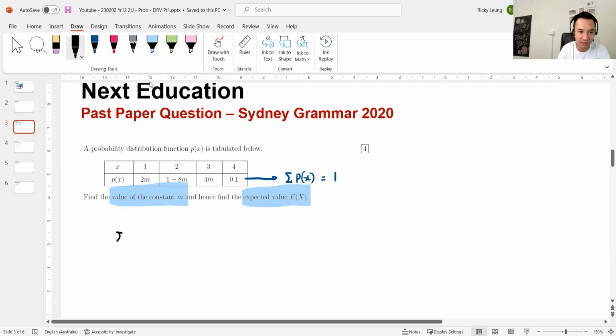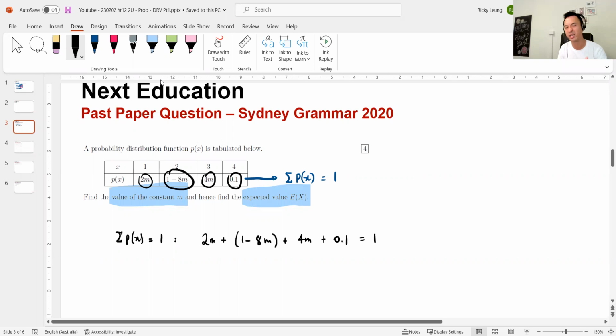So if the sum of all probabilities equals 1, then quite simply add up 1, 2, 3, and 4, plus 1 minus 8m, plus 4m, plus 0.1, that equals 1. Easy, right?